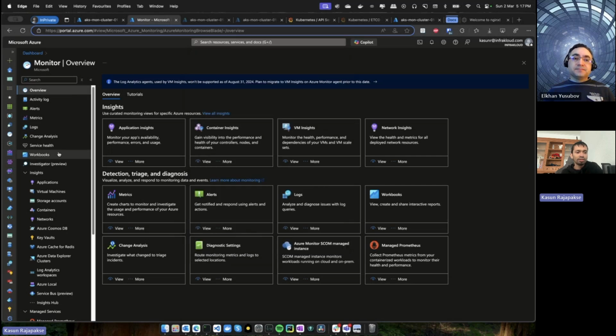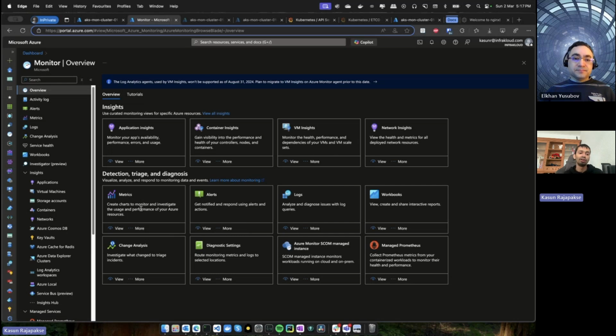You will see a similar overview dashboard. Here you can see the solutions that are integrated with Azure Monitor. For example, we talked about Application Insights, then we will talk about Container Insights in the next demo. Then they also have VM Insights and Network Insights.